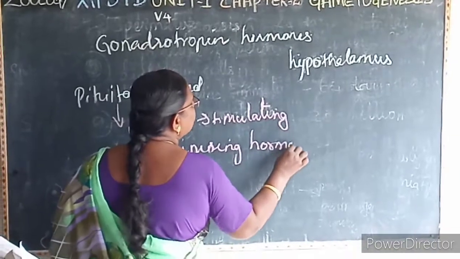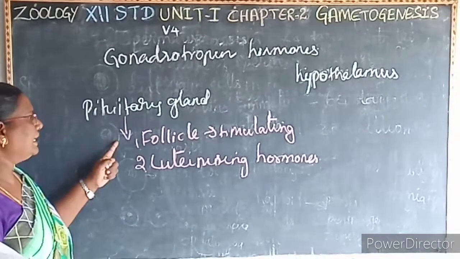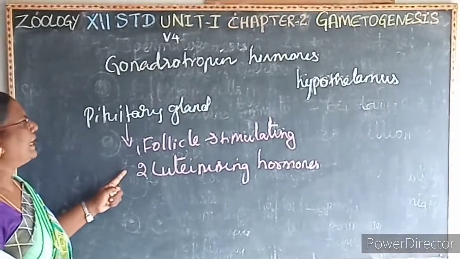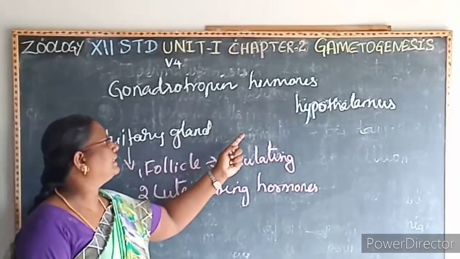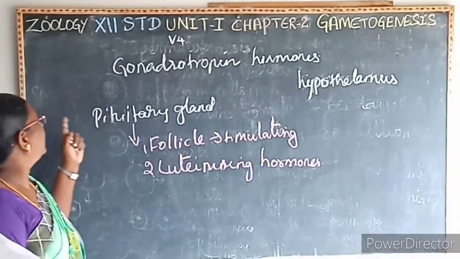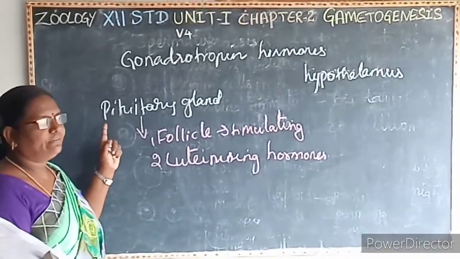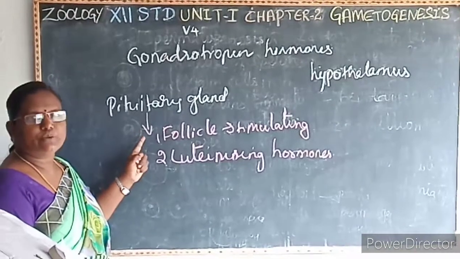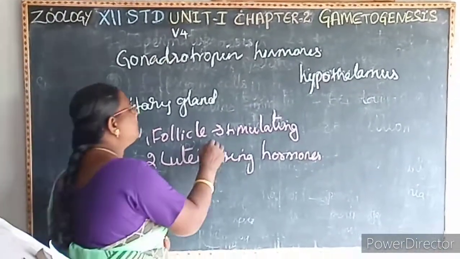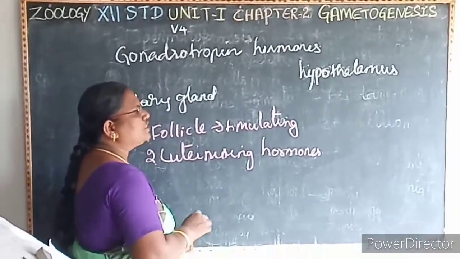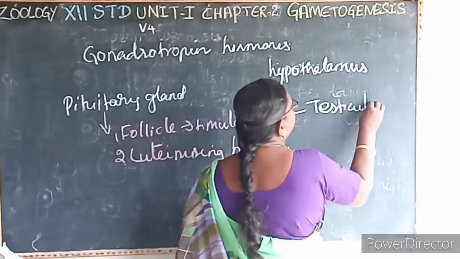So what are the 2 hormones that play an important role in spermatogenesis? One is follicle stimulating hormone and the second one is luteinizing hormone. The gonadotrophin releasing hormone from the hypothalamus acts on the anterior lobe of the pituitary gland to secrete these 2 gonadotrophin hormones. First we'll see the functions of follicle stimulating hormone. First, it promotes testicular growth. What is the first function?